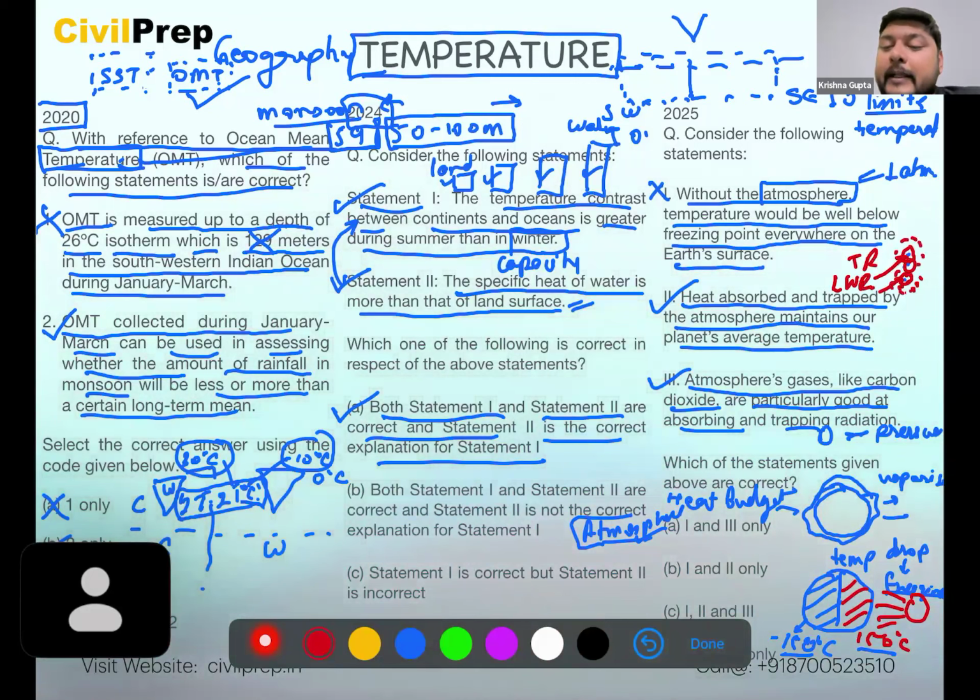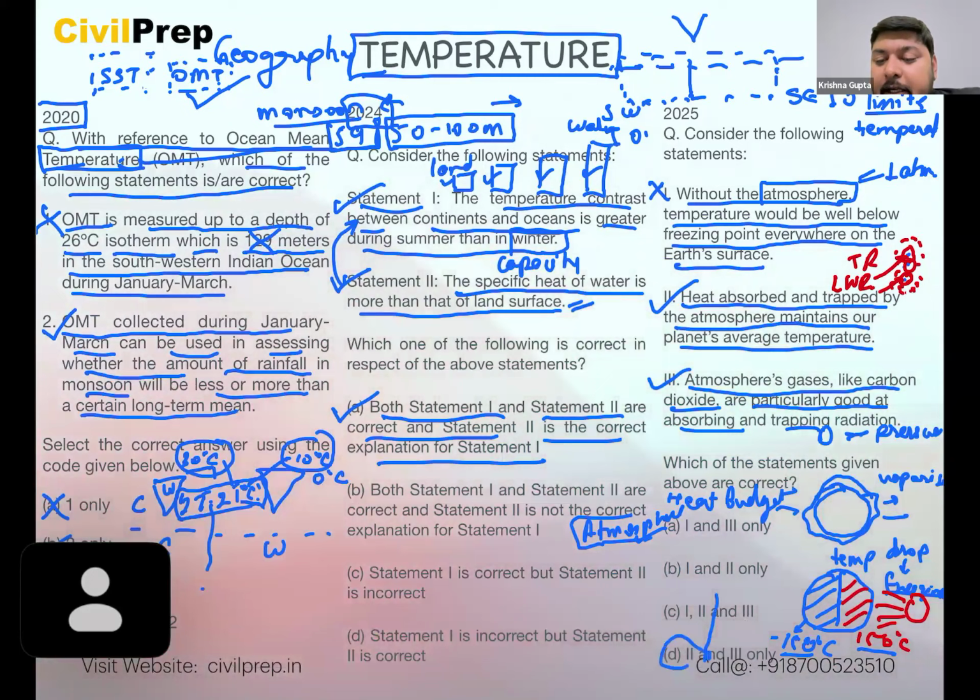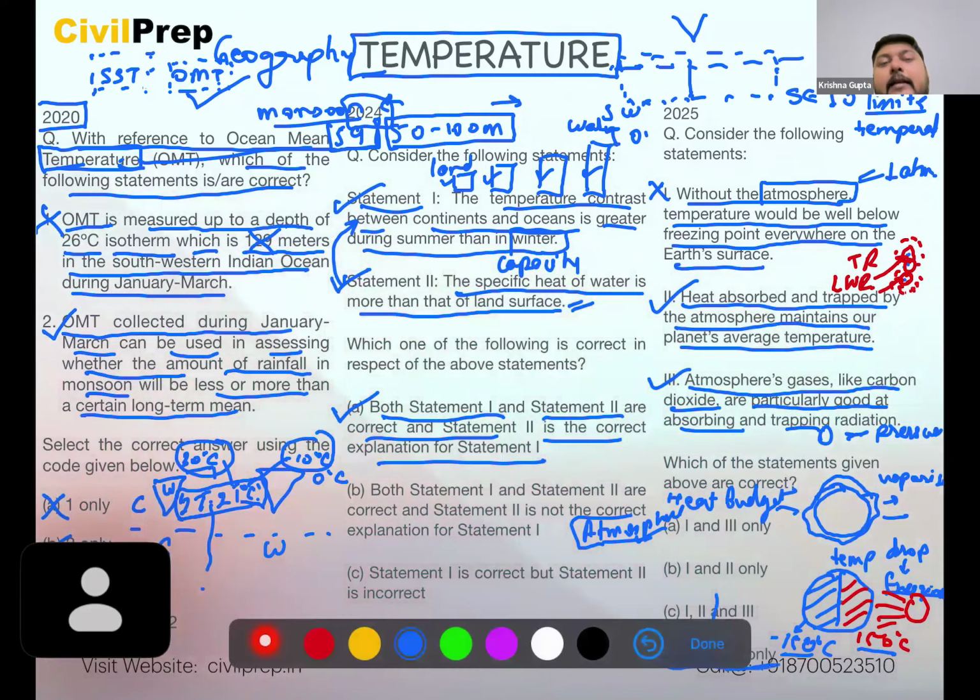So this statement is correct. The correct answer for this question is 2 and 3 only, which is option D.